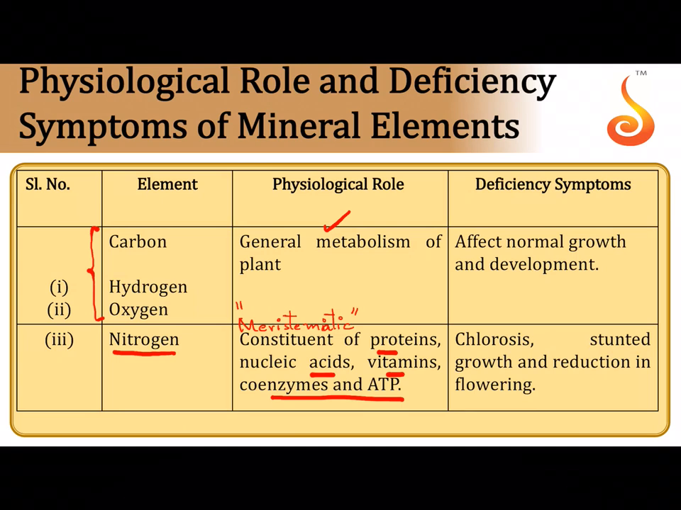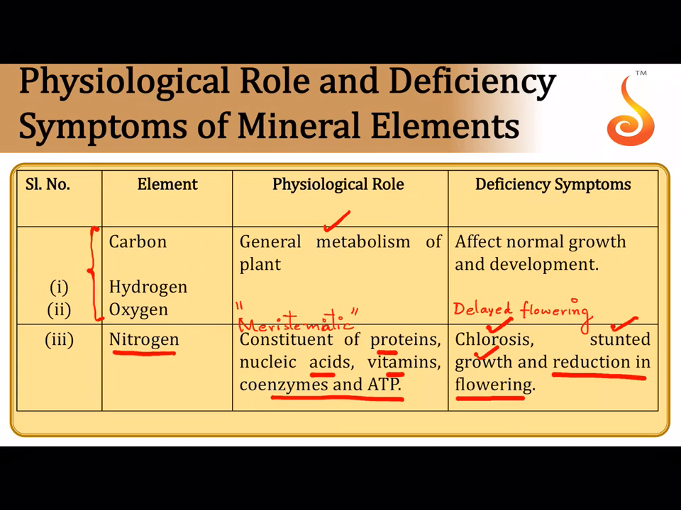If a plant is suffering from nitrogen deficiency, it will suffer from yellowing, that is called chlorosis. There is stunted growth, there is delayed flowering. You can write that stunted growth is there. There is delayed flowering in case of nitrogen, that is, a reduction in the flowering.